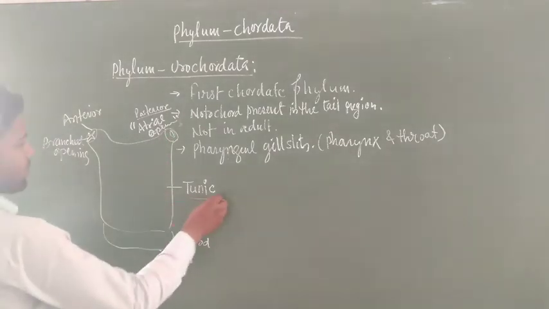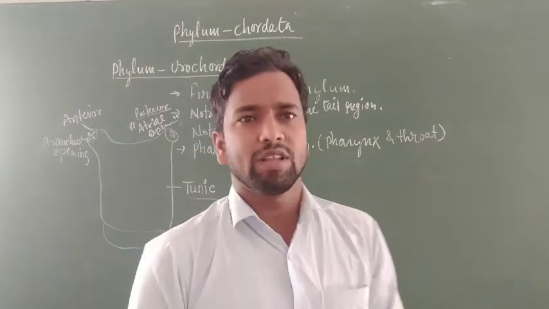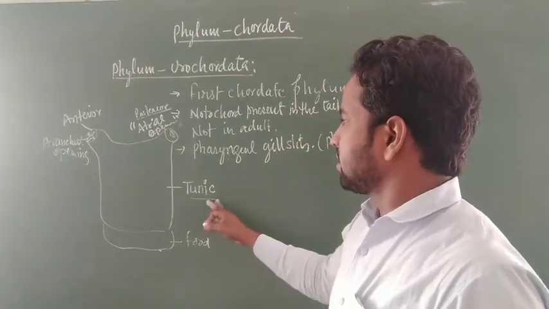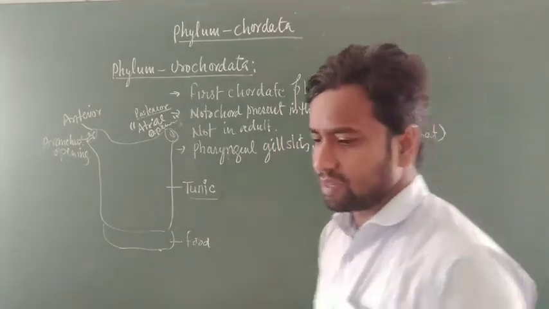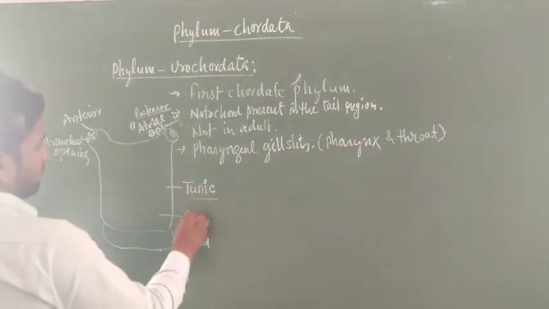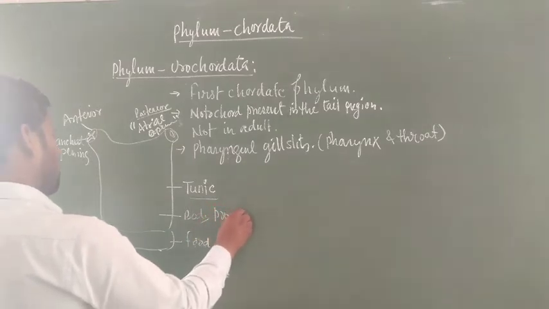This is a tunic, meaning a tight covering present on the body. A member like Herdmania has this type of cellular structures present inside the body, and this is the total body proper, also called the body proper.